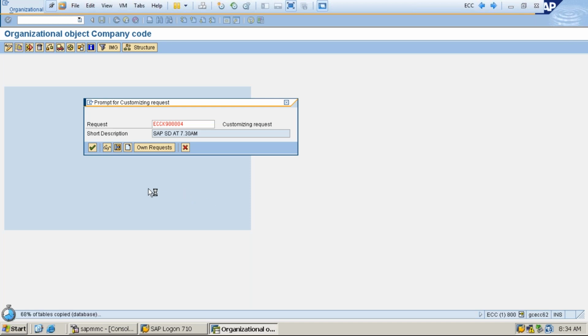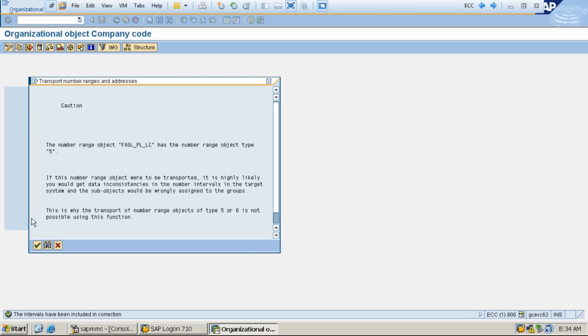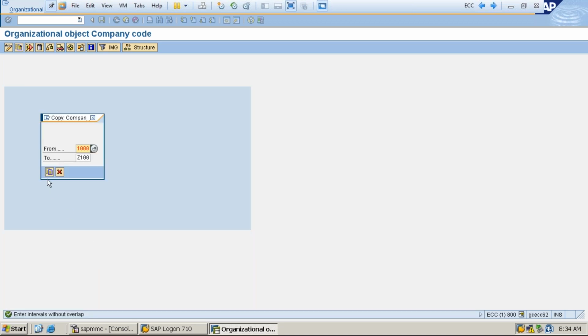What is that Own Requests button there? If you click on this one, it will take you to SE09, which you mentioned yesterday. It will take you to that screen, and if you want to change your existing transport request number, you can choose the TRs that you have in your system.